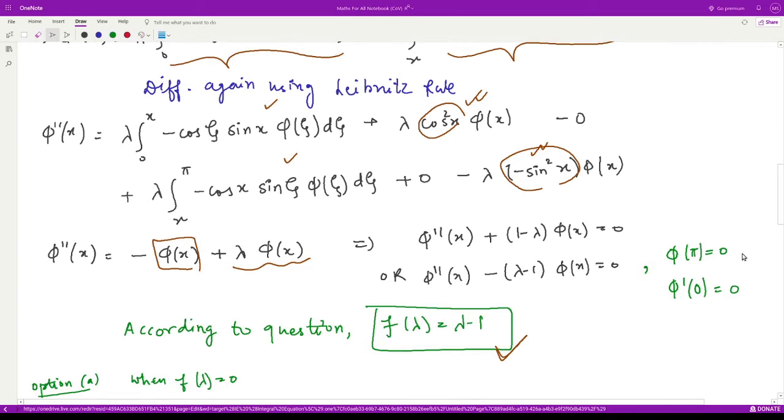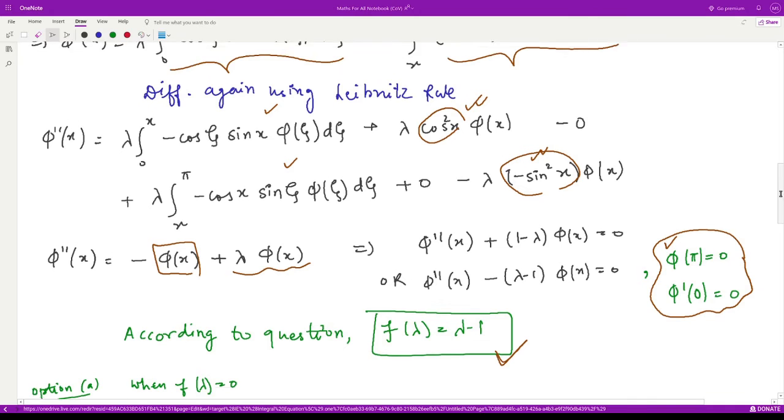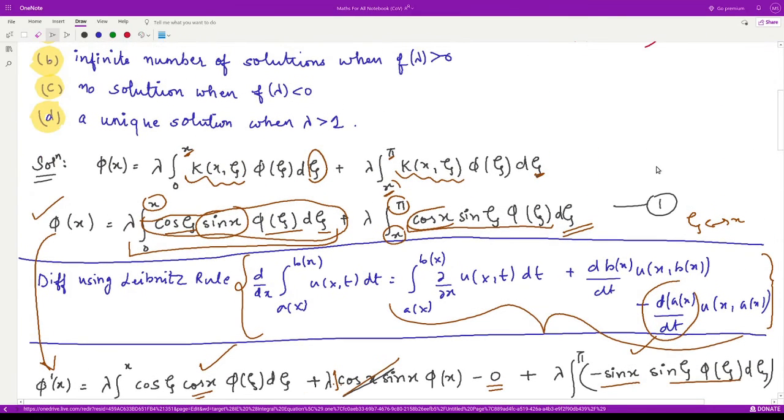Moreover, the given conditions are these, and you can verify them from our given equation also. So let us see what is phi of pi. This was our phi of x. If we substitute x is equal to pi, this term from pi to pi integration becomes 0, and this would be sine of pi, and sine pi is 0, so this whole term is 0.